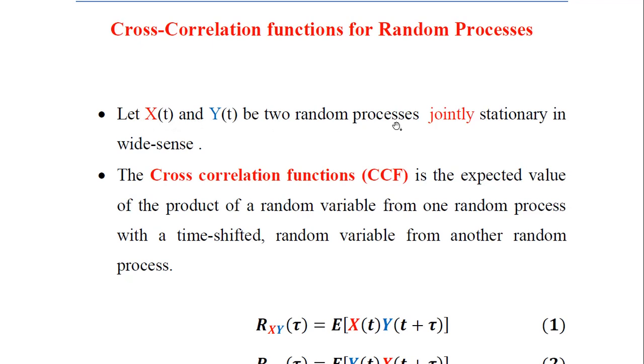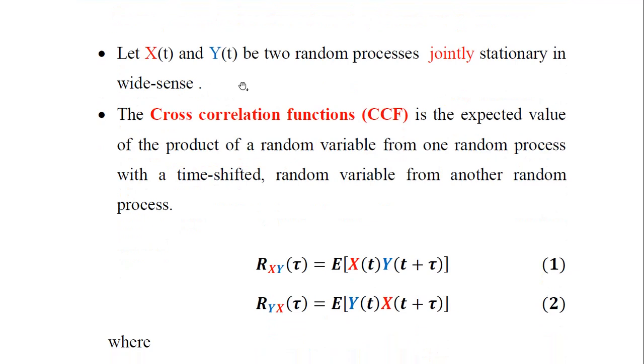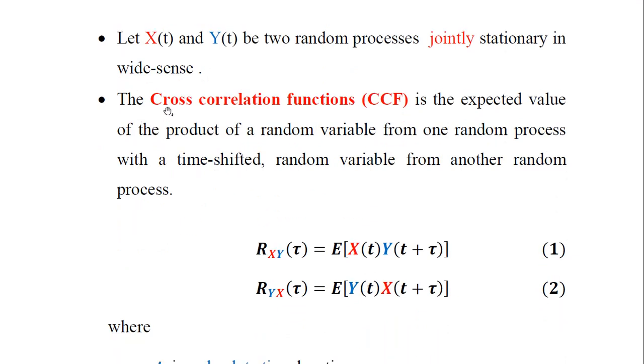Let them be the two random processes, and this time we are going to jointly consider them to be stationary in the wide sense. Taking this as an assumption, we can define the cross correlation function, or CCF, as the expected value of the product of one random variable from one random process with a time shifted version of a random variable which is taken from the second random process.